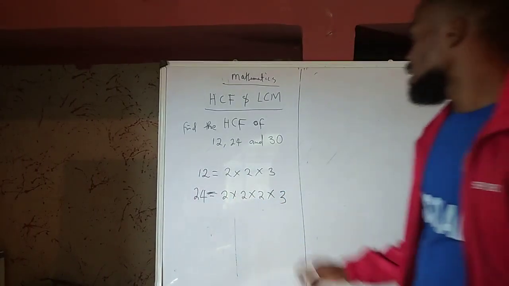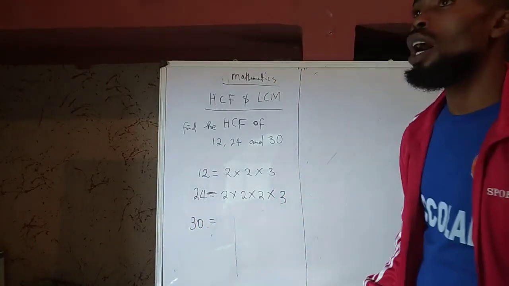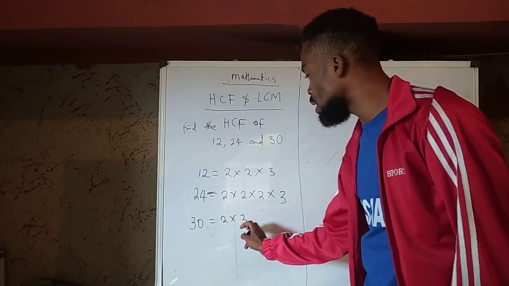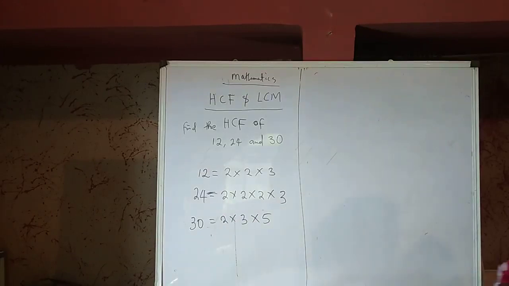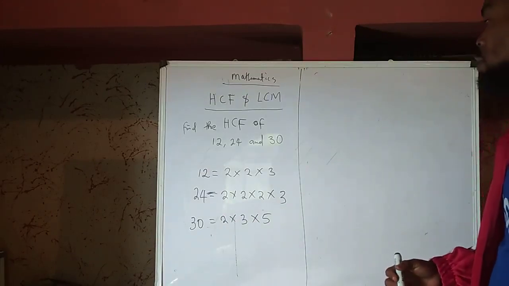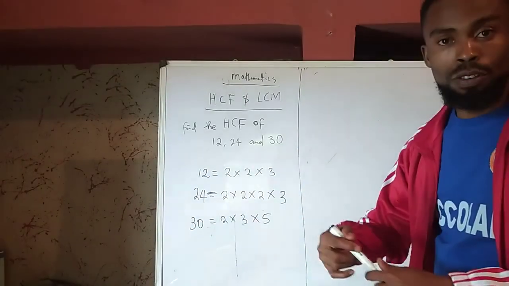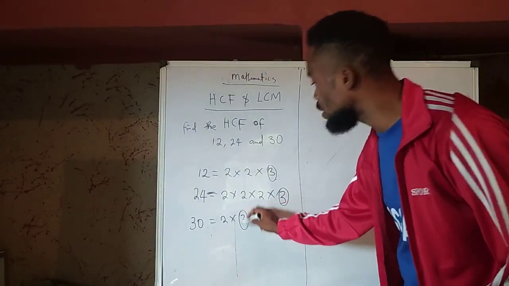You see that. And then let's also look at factors of 30, where we are going to have 2 times 3 times 5. Okay, so let's look at what is common. How do we get the highest common factor? If you look at this, we are looking at the common factors, right? 3 is common. We have 3 here, we have 3 here, we have 3 here.